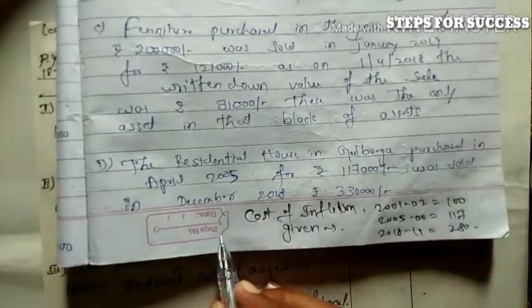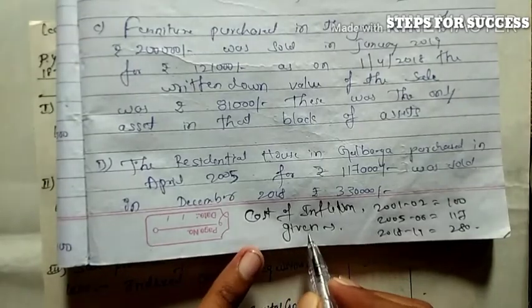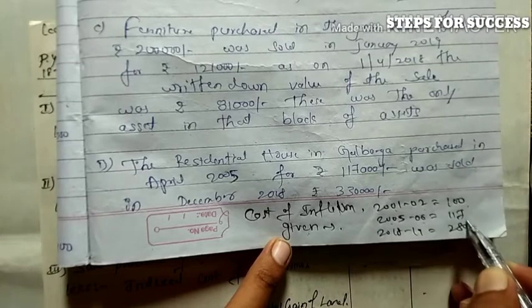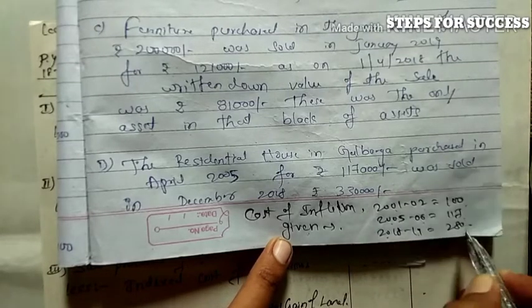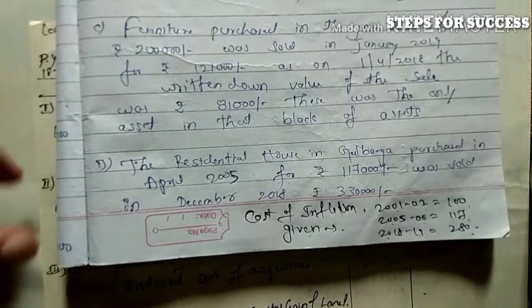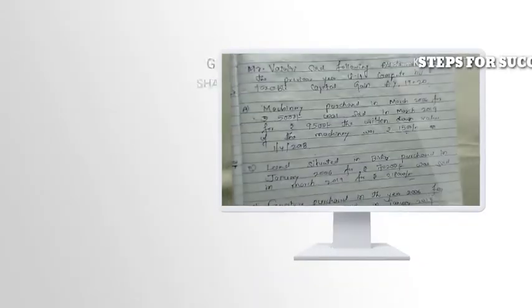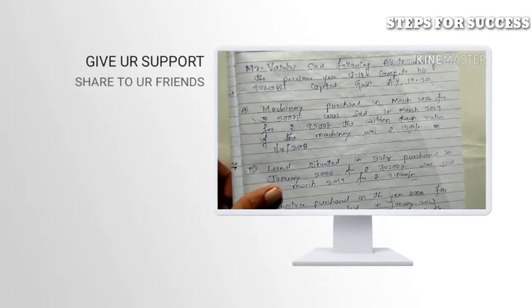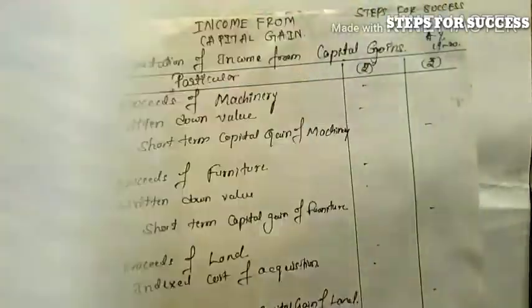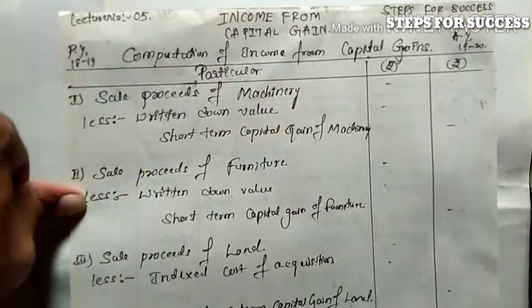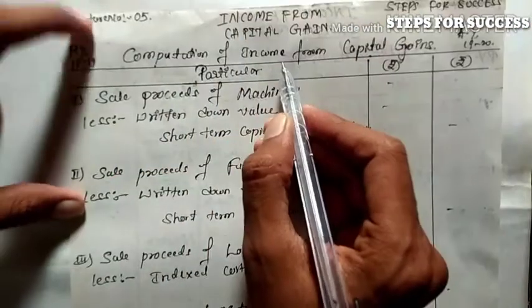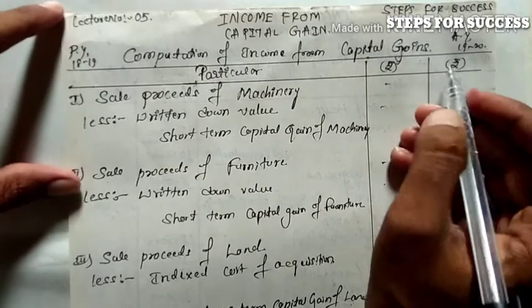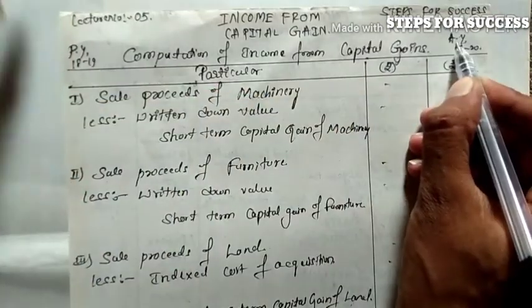Additional information given: cost of inflation index for 2005-06 is 117, and for 2018-19 is 280. We are computing the taxable capital gain of this assessee, Mr. Vasuki. First, that is the question, so we can start the solution. I have already made this format of computation of income from capital gain of Mr. Vasuki, with previous year and assessment year.